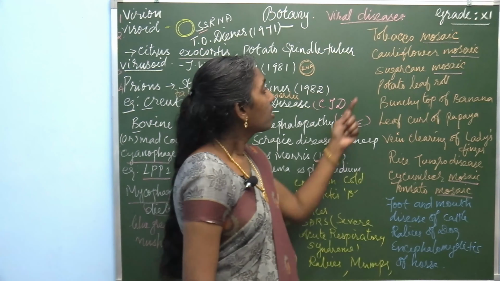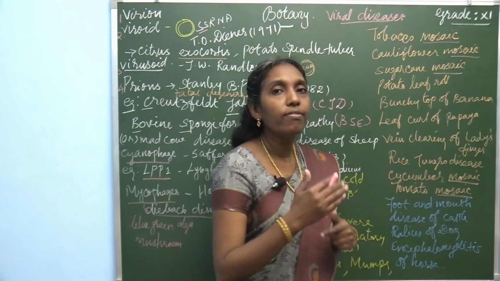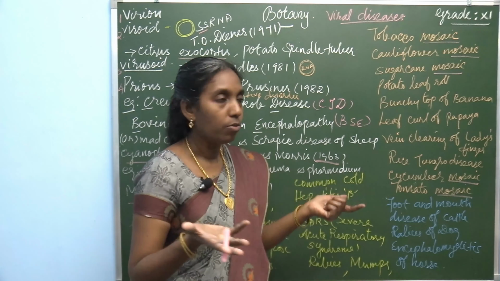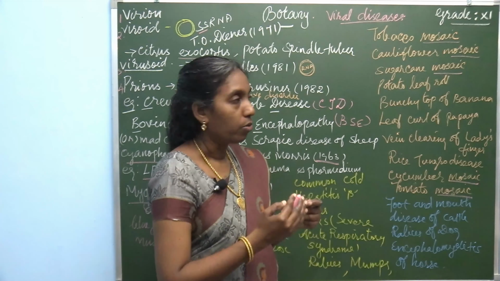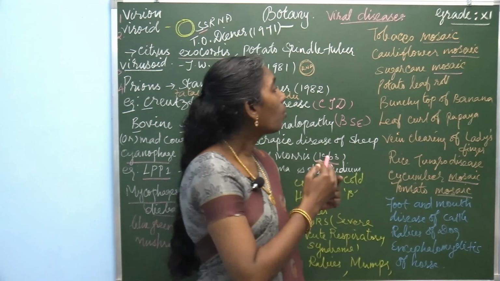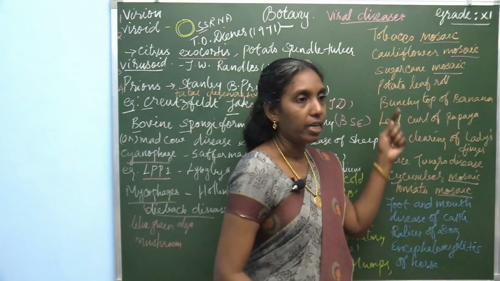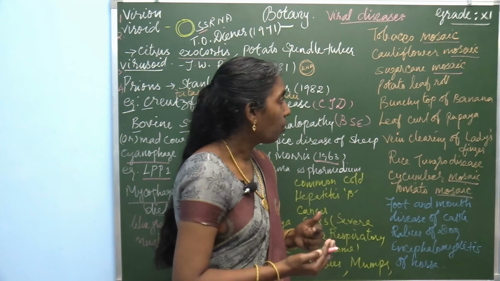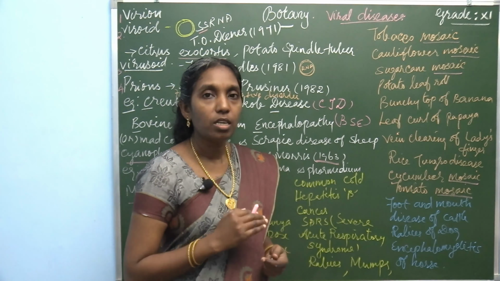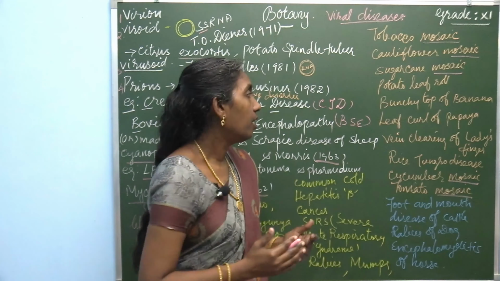Other than this, there is potato leaf roll disease. The leaf, instead of being stretched as in a healthy one, rolls down. This symptom shows as rolling of the leaf in the potato plant. Then bunchy top of banana, which produces stunted growth and affects the yield.